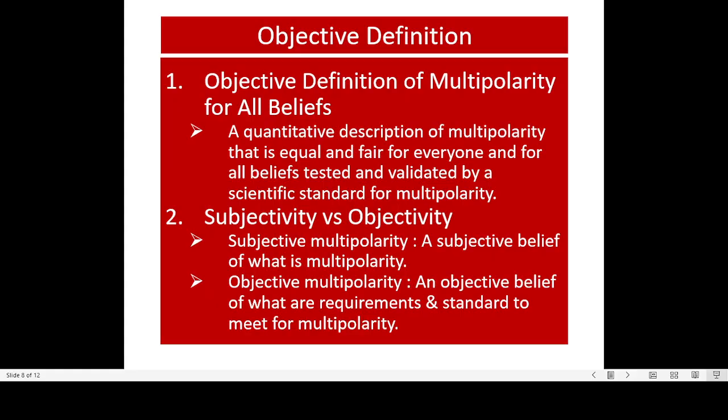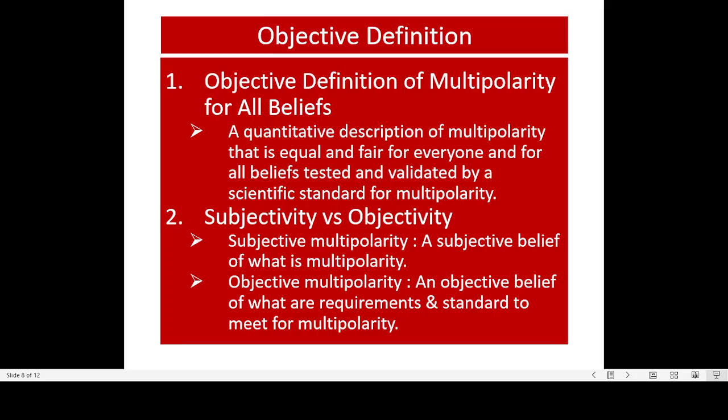Now, let's look at what is the objective definition of multipolarity. So the key difference is subjective multipolarity tells you what is subjectively multipolarity. In contrast, objective multipolarity doesn't tell you what is subjectively multipolarity, but rather what are the requirements and standard to meet for something to be called multipolarity.